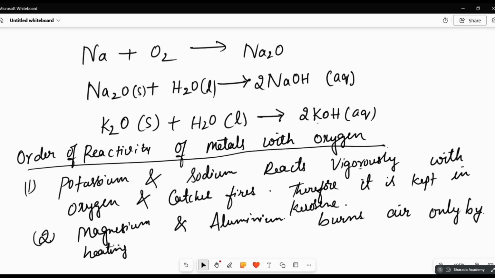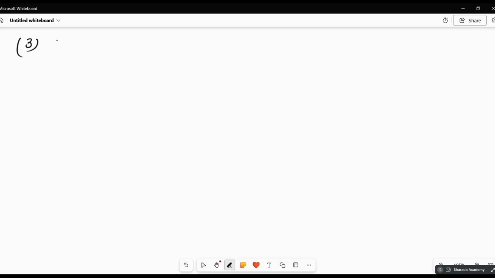Okay. Write down whatever I told about aluminium oxide and magnesium oxide. Write down that. Zinc burns only on strong heating, and burns in air only on strong heating.